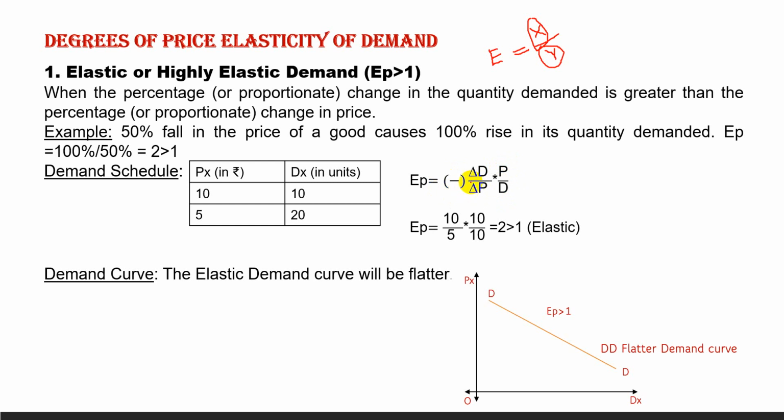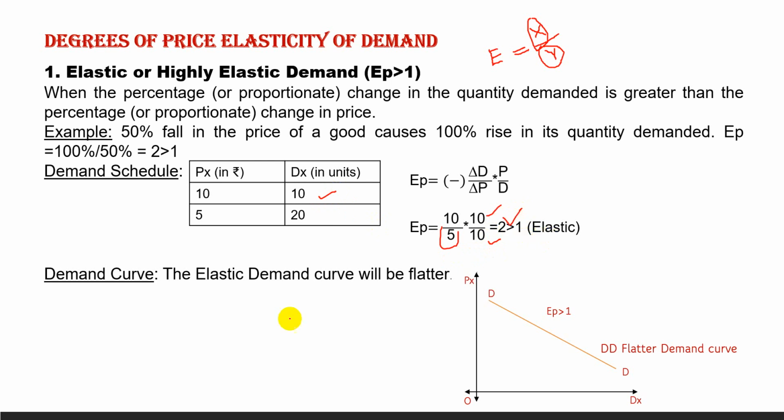This negative sign indicates that price elasticity of demand is negative because they have inverse relationship. Now change in demand is 20 minus 10, 10. Change in price is 10 minus 5, 5. And original price is 10. And original quantity is 10. The result is 2, which is greater than 1.